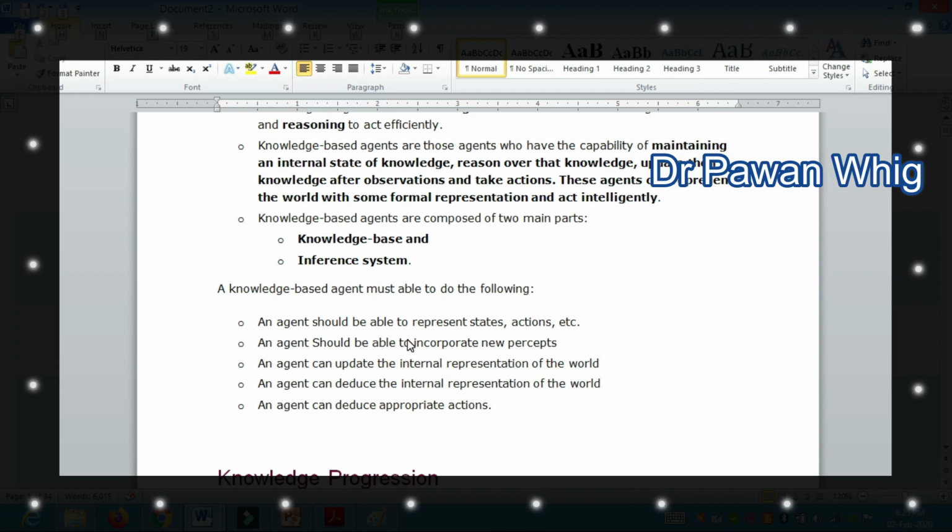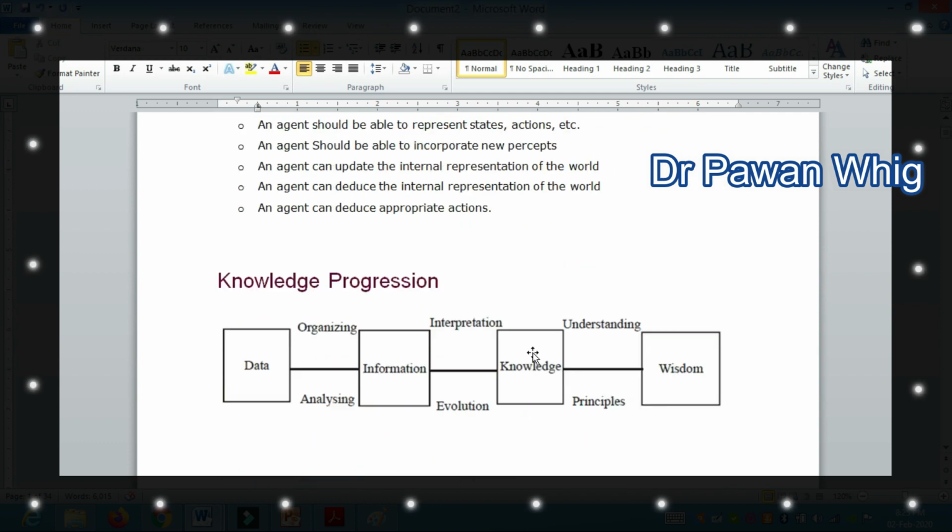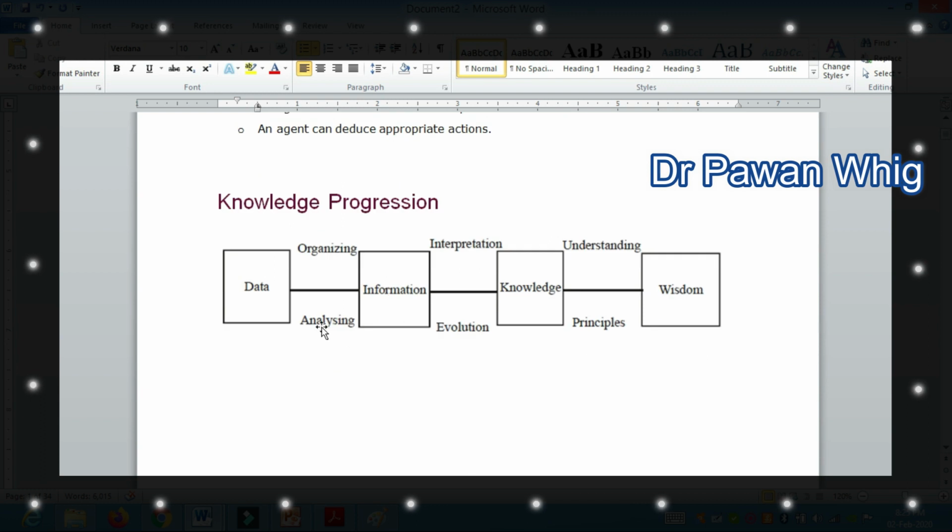Now moving forward, what is knowledge progression? See, this is a very important chart that we have to understand. In knowledge progression, how does knowledge progress? Sometimes people understand that data is basically knowledge, or information is what we call knowledge. So this diagram shows you how knowledge progresses and how knowledge gets created.